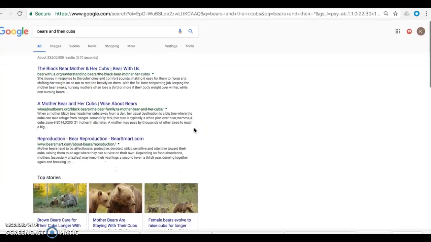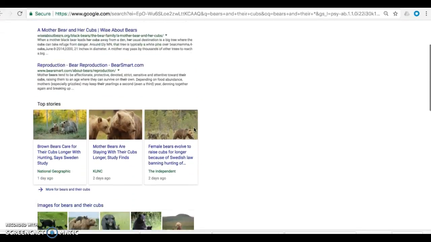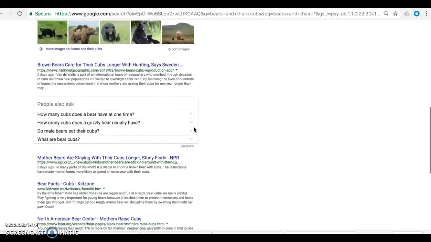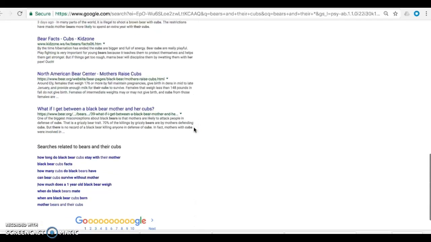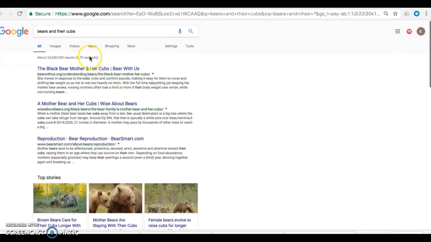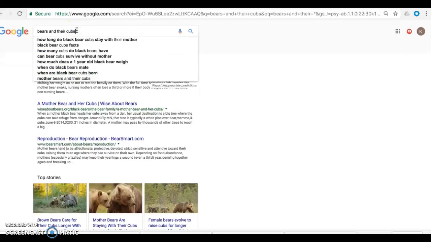So since we didn't put -wiki, there will still be Wikipedia resources in here, but it just gives you another little trick to use. Sometimes it's hard to think of a different word for something like babies, and it will actually pop up with what you're looking for.